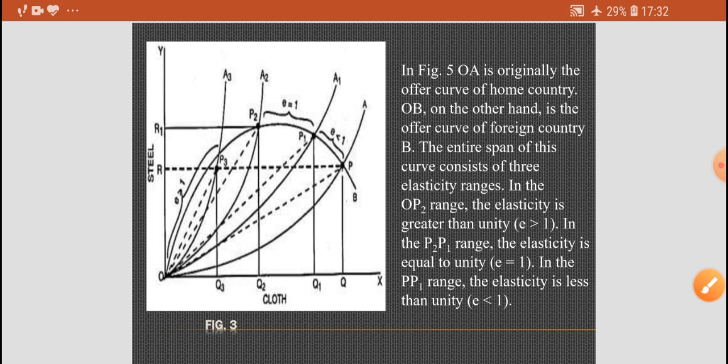So I think now it is sufficient for you to understand the optimum tariff. Thank you so much.